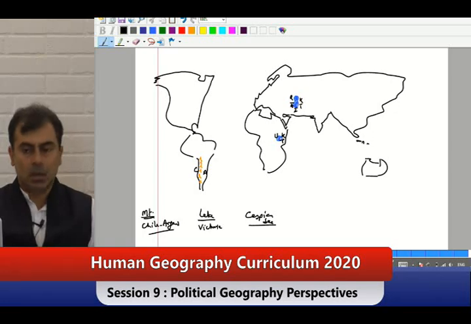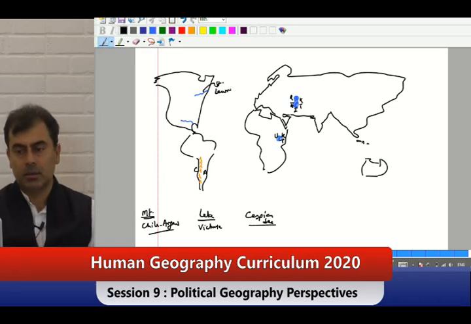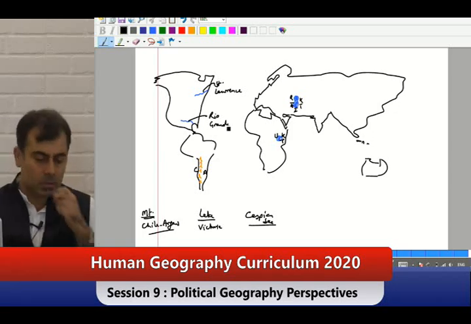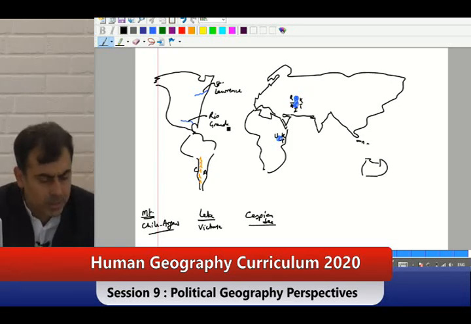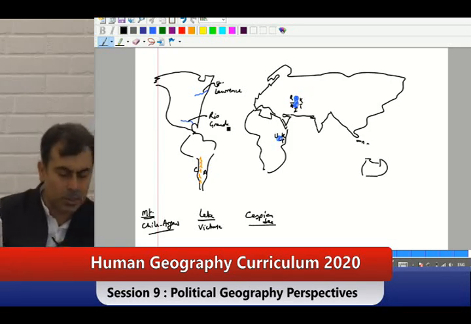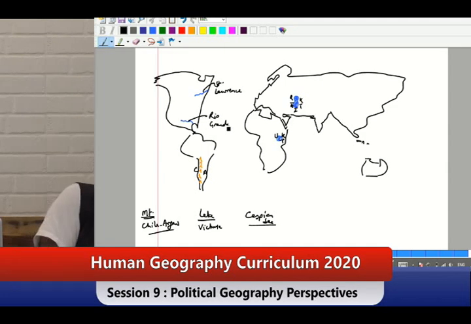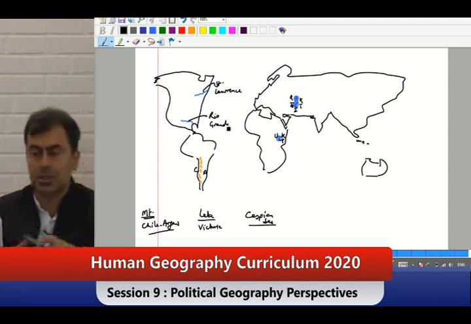Yes or no? Some people also talked of a river here. What is this? Rio Grande. Here we have in Canada the Saint Lawrence, and between this and this is the Rio Grande. Absolutely okay. So rivers also we have talked about. If you are talking about visibility, you can very well give it a lot of visibility over there. Yes or no?